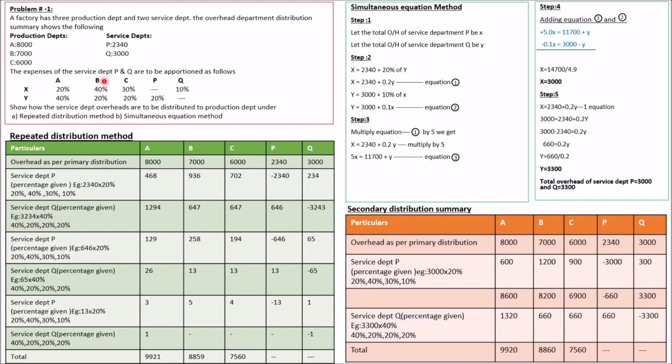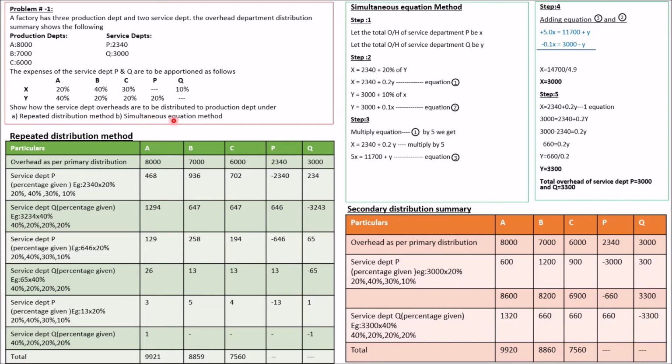The expenses of service departments P and Q, 2340 and 3000, are to be apportioned as follows, which means that the expenses of P and Q have to be redistributed according to the percentage given in the problem. How are the service department overheads to be distributed to production departments under repeated distribution method and simultaneous equation method?